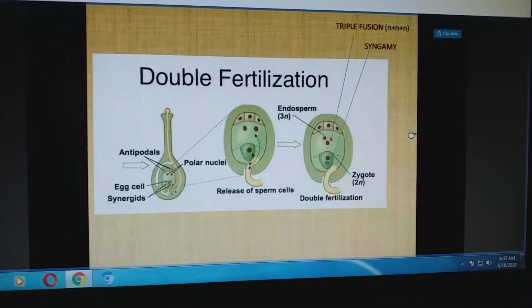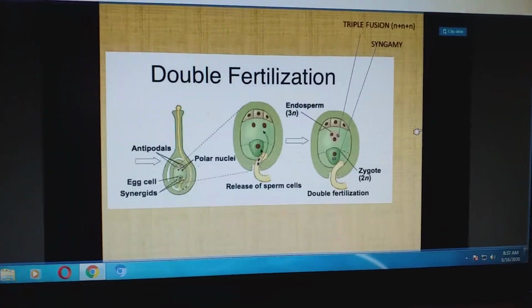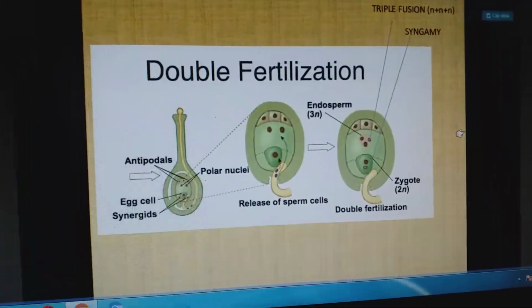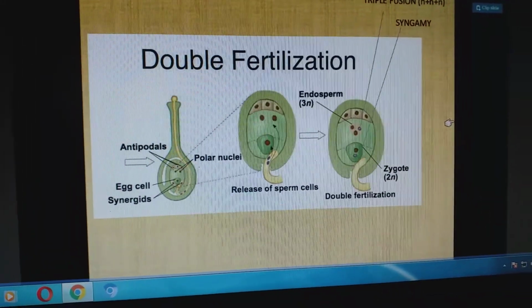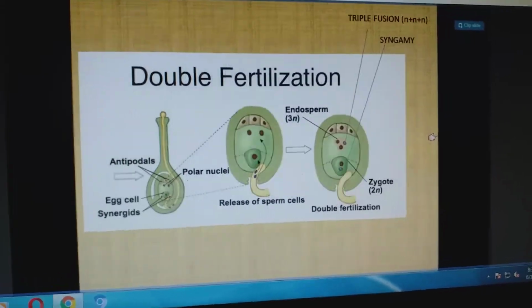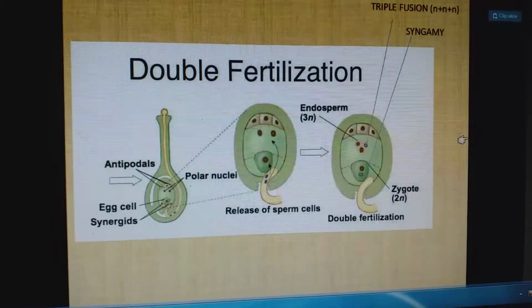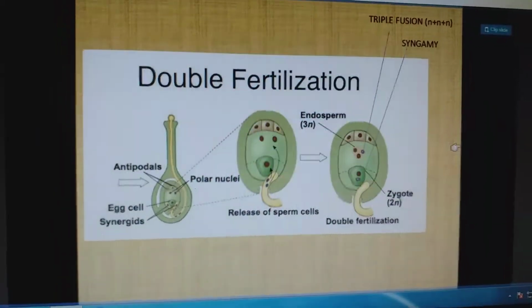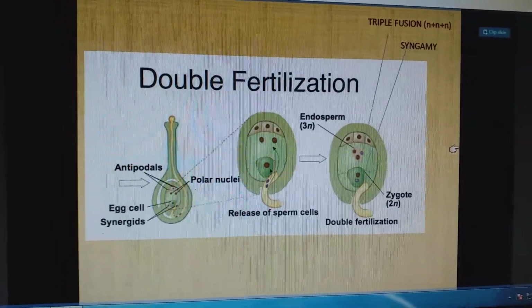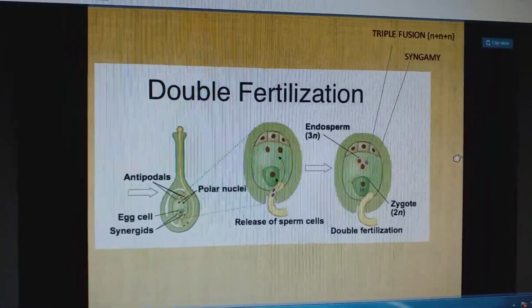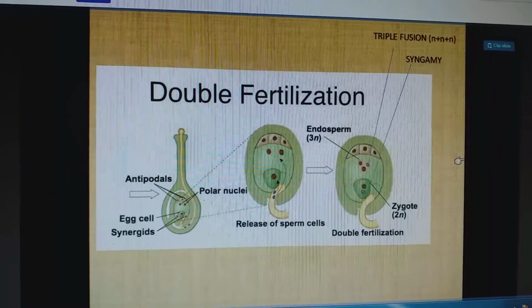Dear cadets, we'll discuss today double fertilization in flowering plants. This double fertilization is a specific phenomenon which takes place in angiospermic plants. Since there are two places in the ovule where fusion takes place, therefore it is known as double fertilization.